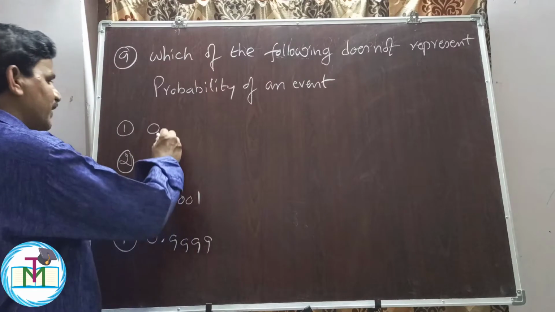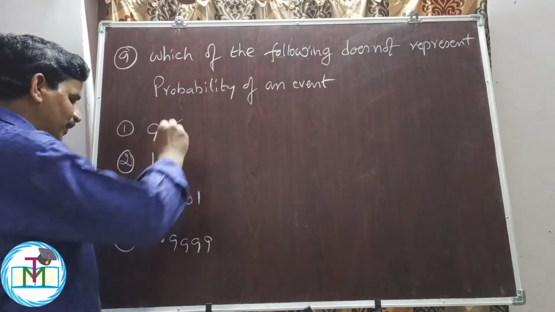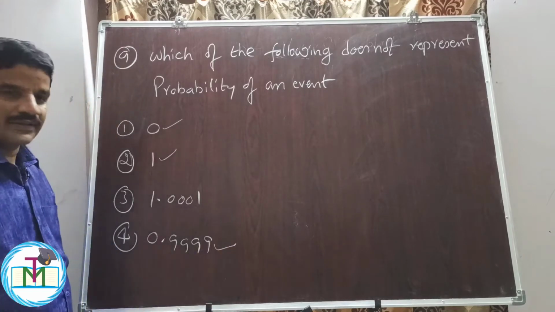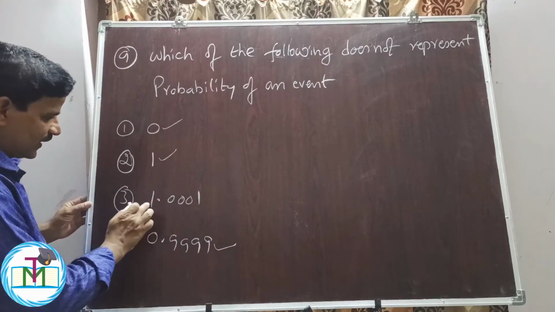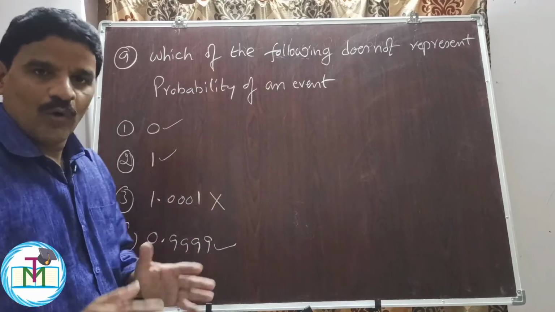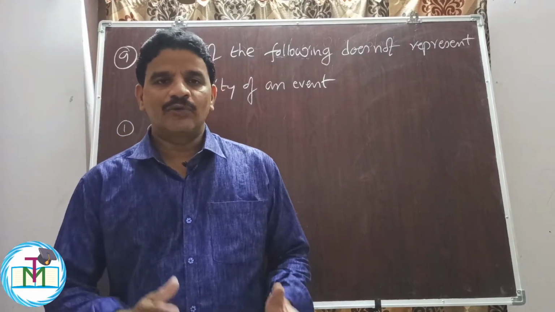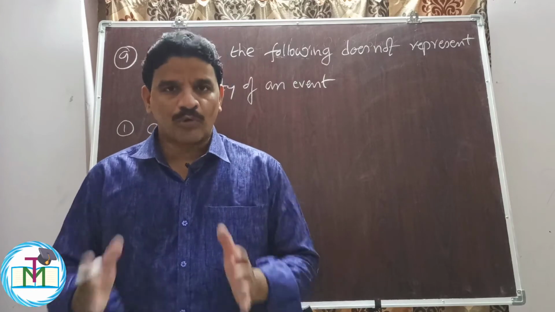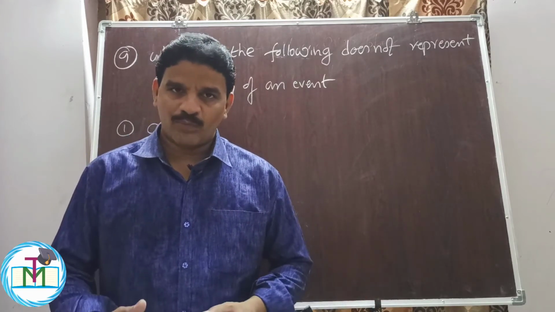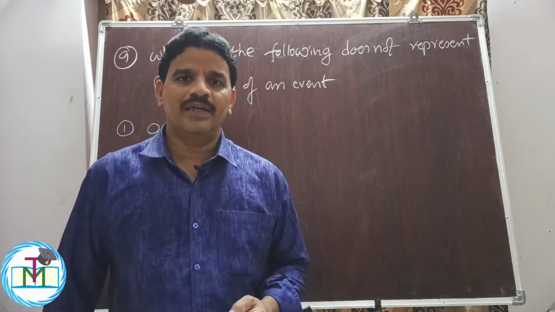So probability can be 0, probability can be 1, and a value less than 1 is fine. All are right answers except the third option, 1.0001. This is a wrong answer, because probability is never negative and never greater than 1. Probability always lies between 0 and 1. We discussed these points very clearly in the previous video.